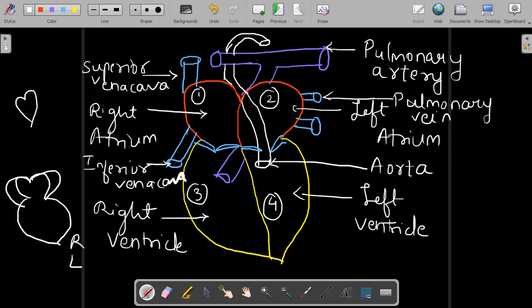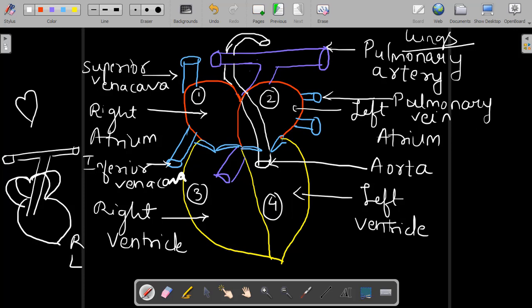Now when you draw, you can draw a T-shaped structure like this, and remember the T-shaped structure should start from the right ventricle. This T-shaped structure is said to be pulmonary artery. Please remember this. When the word pulmonary comes, it is connected to lungs. Hence, what is this doing? This is taking the blood to your lungs, where the actual process of gaseous exchange will take place, and from the lungs, the blood comes back to your heart through pulmonary veins.